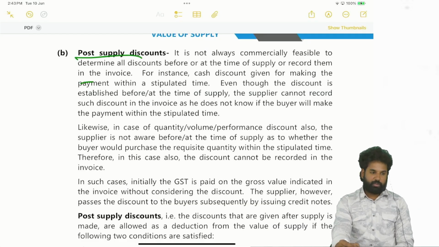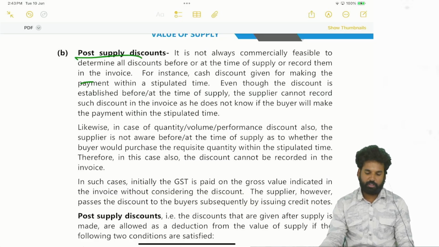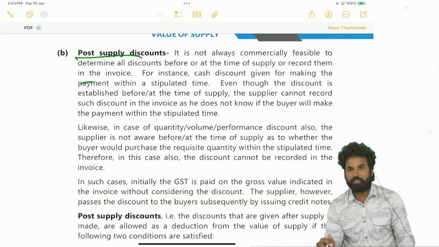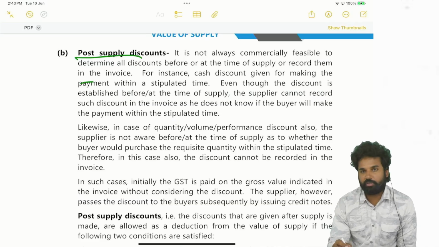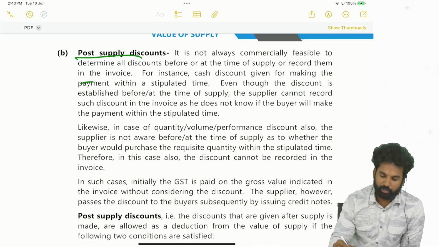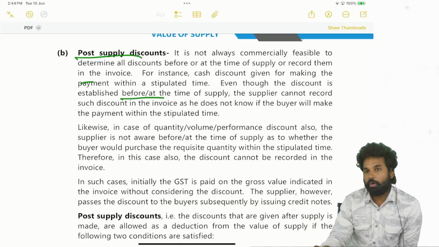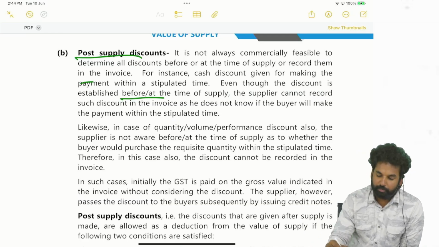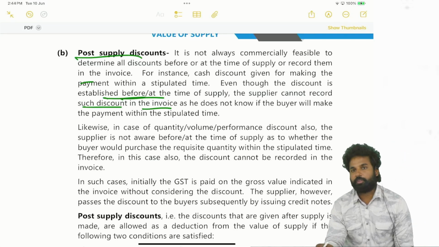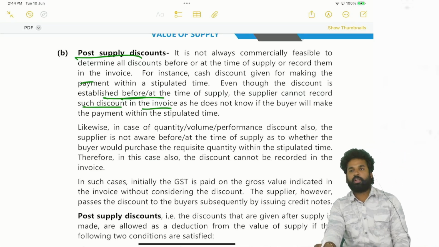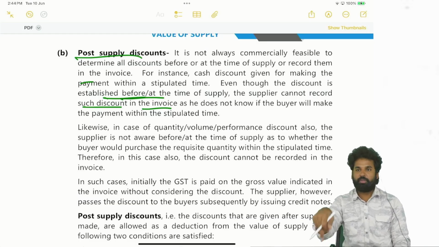So for instance, cash discount given for making the payment within the stipulated time, that means cash discounts or secondary discounts or post supply discounts. Even though the discount is established before or at the time of supply, the supplier cannot record such discount in the invoice. So even though we know that this discount has to be given at a later point of time, still it cannot be mentioned now.